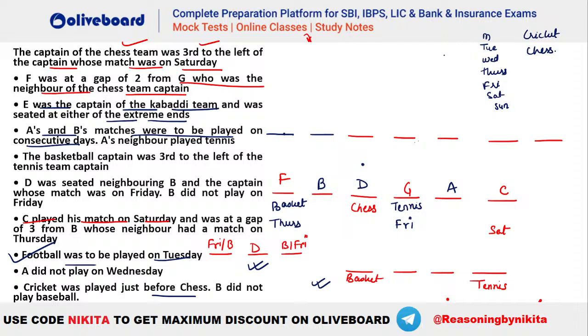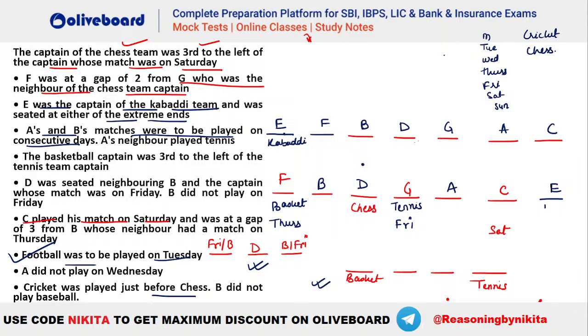So here let's consider this is your F, B, D, G, A, and C, right? In this case, your E will be here, or in this case, E will be here, right? So E kabaddi, this is one possibility.